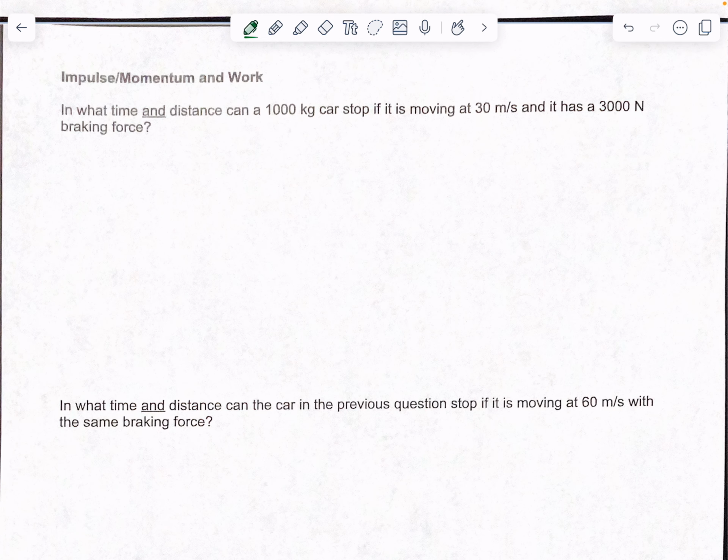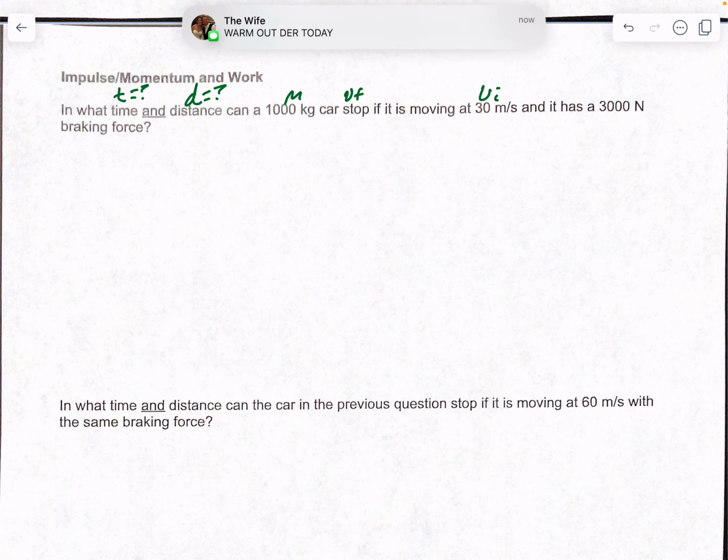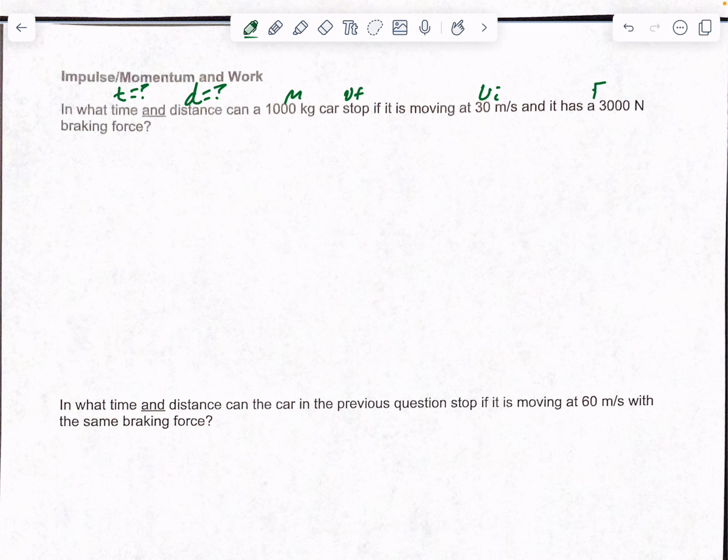Okay, so it says in what time, so you're looking for time, and distance, so you're looking for distance as well. Can a 1,000-kilogram car, that'd be your mass, stop? There's your VF. If it's moving at 30 meters per second, there's your VI. And it has a 3,000 Newton braking force. This force is going to be negative 3,000 Newtons. So you got a lot going on there. Okay, so we're going to do time first.